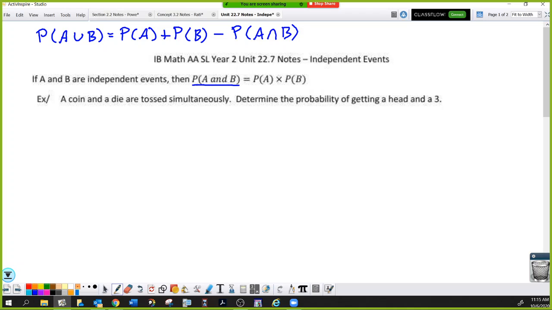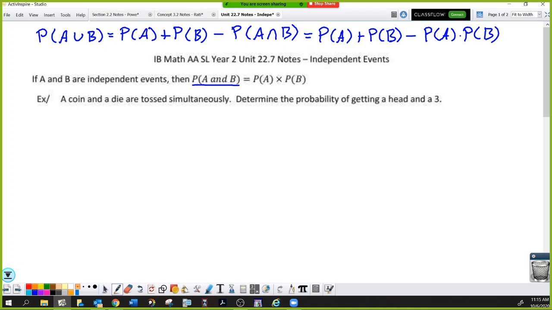So if they're independent events, then at the end of that statement where it says probability of A intersect B, if you are told they are independent events, then that is the probability of A times the probability of B. So this is only true if you are told independent events. This is only true if they explicitly say independent events. So yeah, we'll mix these things a lot.